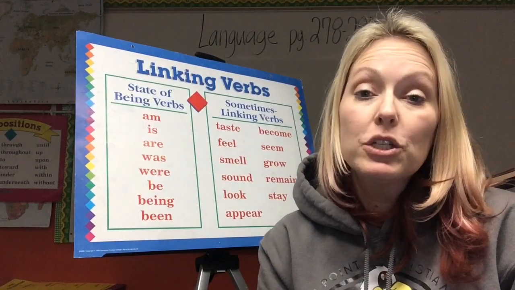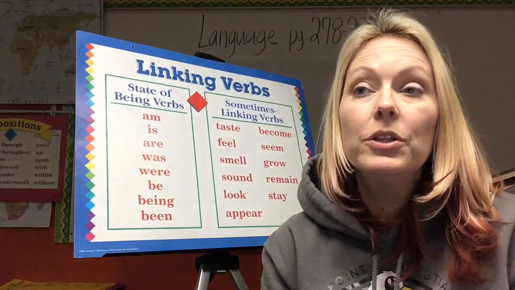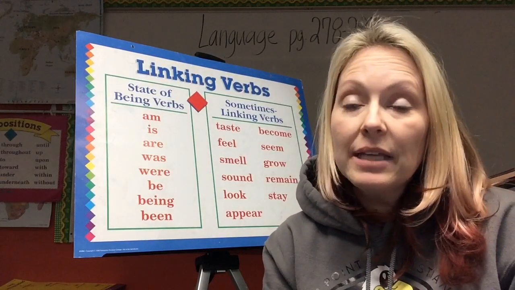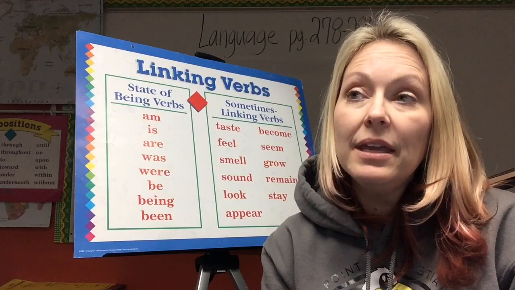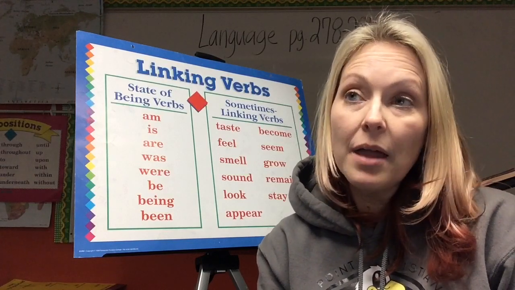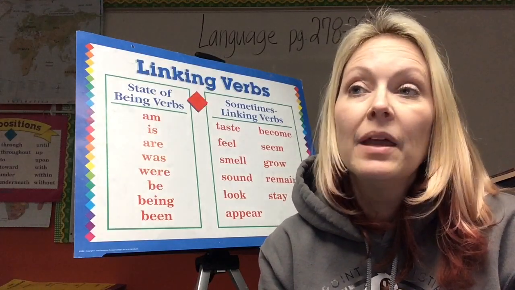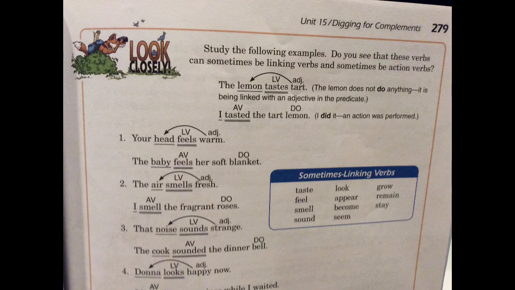Now turn to page 279, and we're going to look closely at a few other things. Study the examples, it says. Do you see these verbs can sometimes be linking and sometimes be action verbs? So let's take a look. The lemon tastes tart. Well, now the lemon does not do anything.